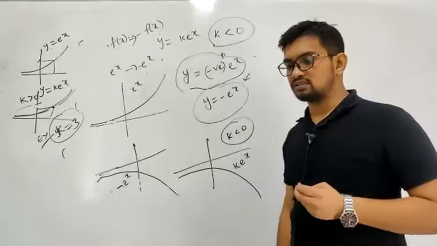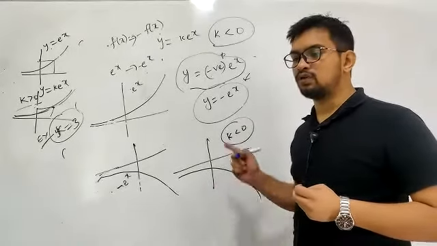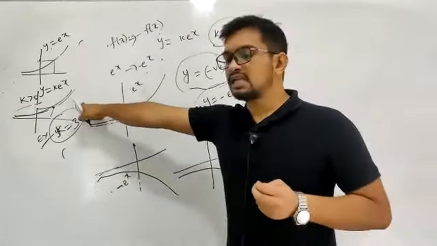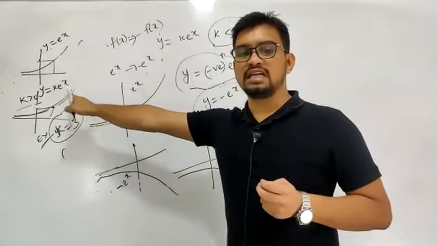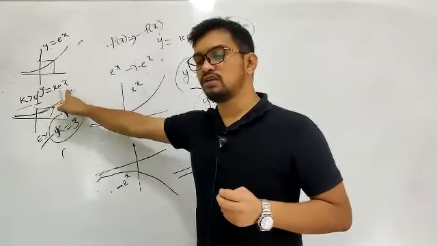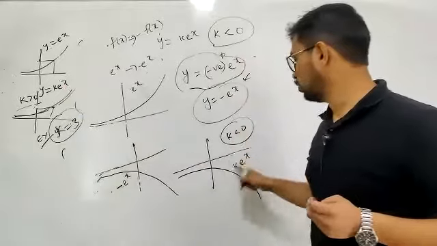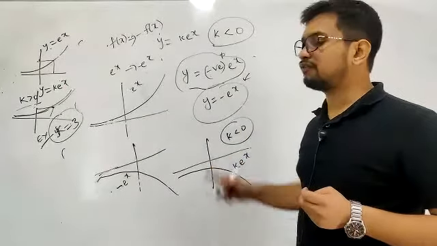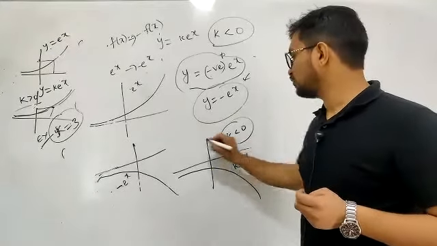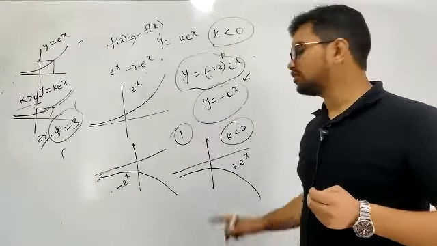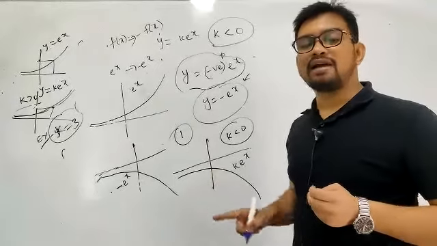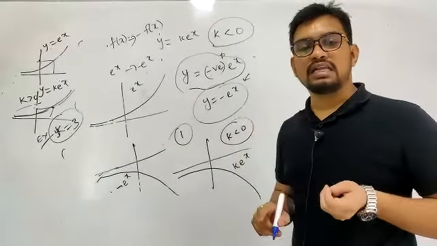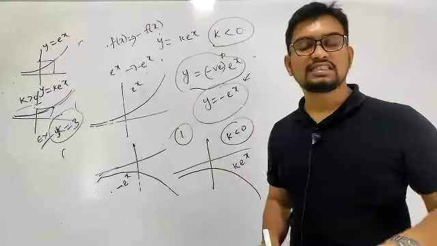That is, we took the reflection. This is your graph for k into e power x when k is less than 0, and this is the graph for k into e power x when k is greater than 0. And here you get y is equal to some positive value. Here you are getting y is equal to some negative value. This is our required graph in the first question. What did they ask? The number of solutions of this one and y is equal to x. That is, they asked how many times the line y is equal to x intersects this graph.